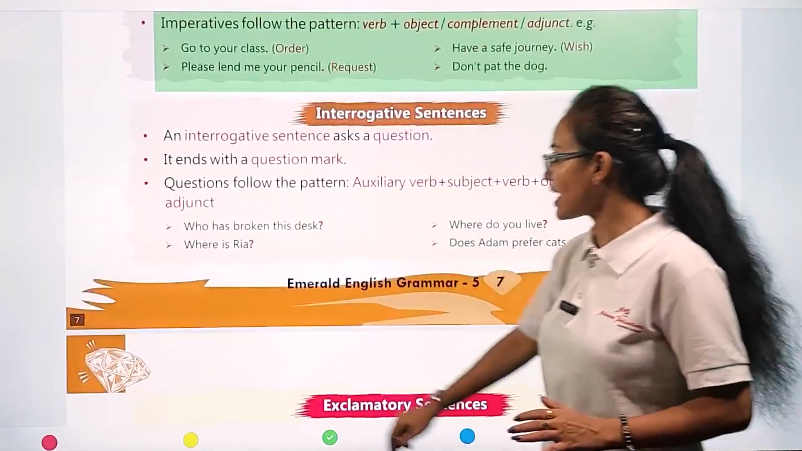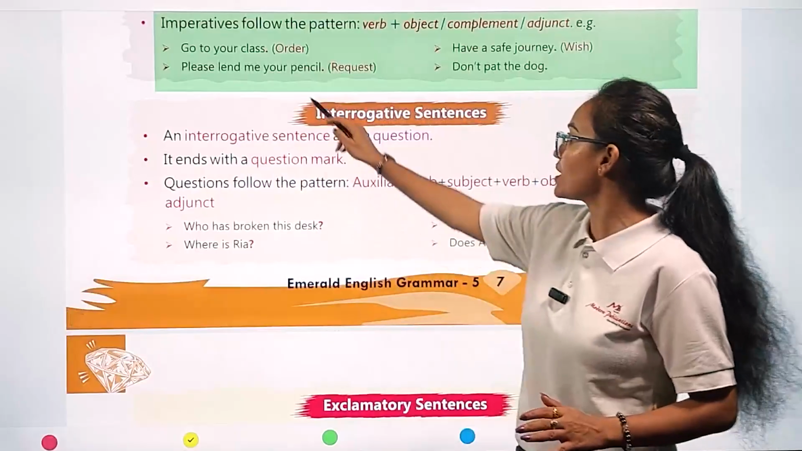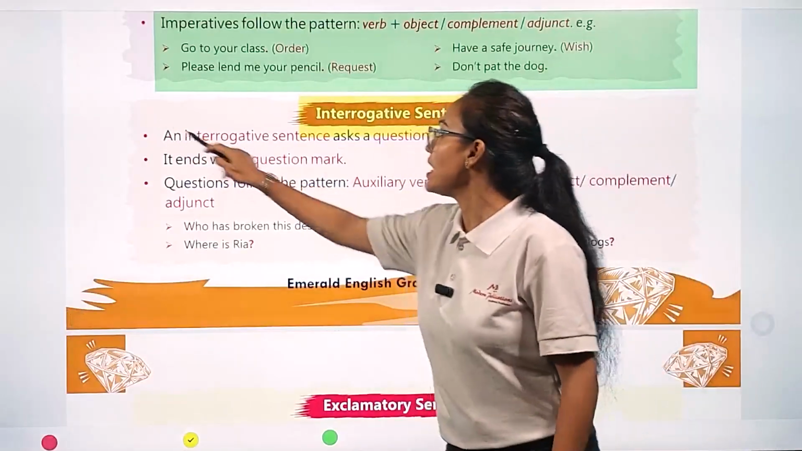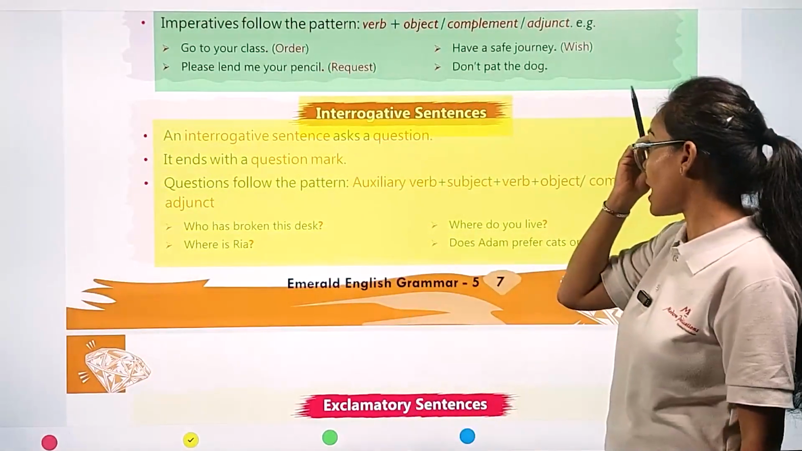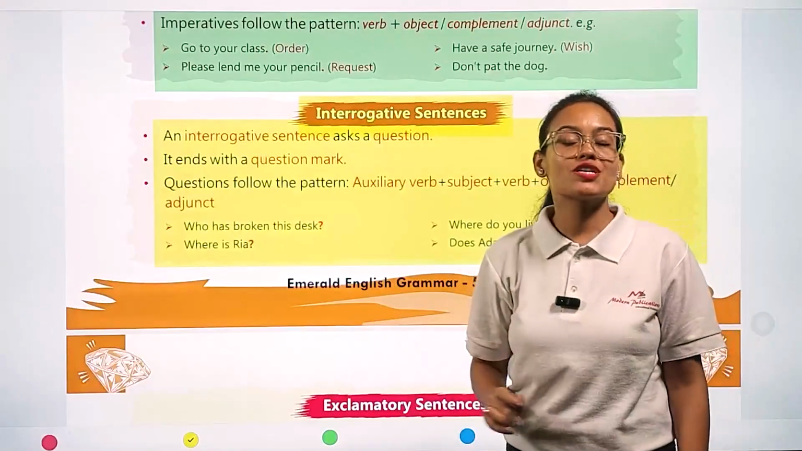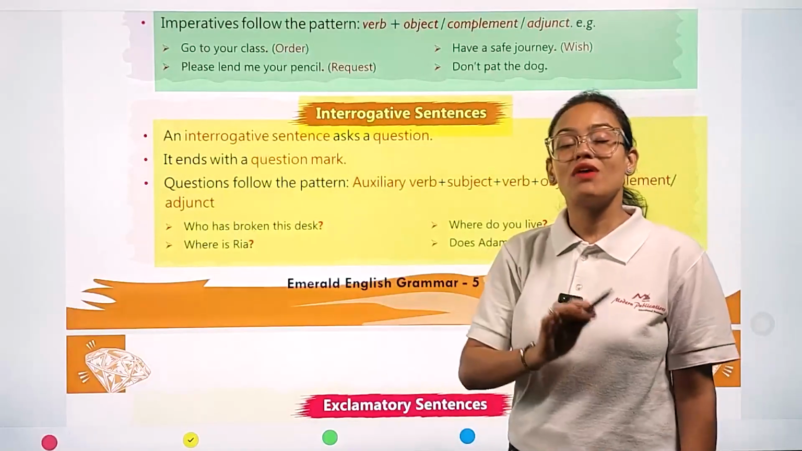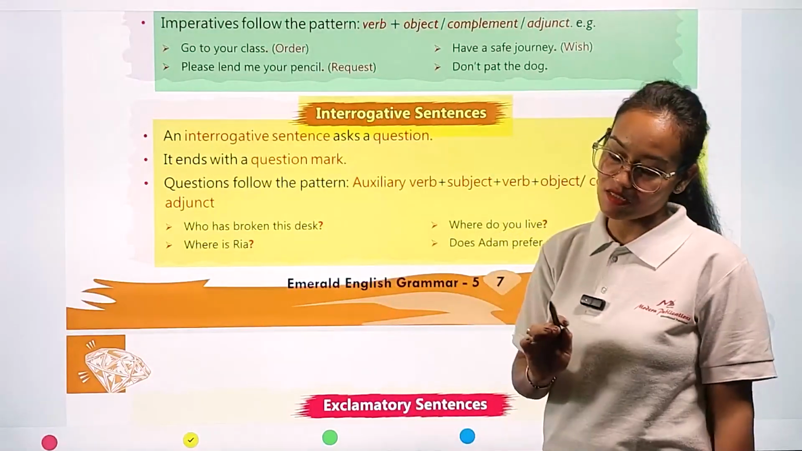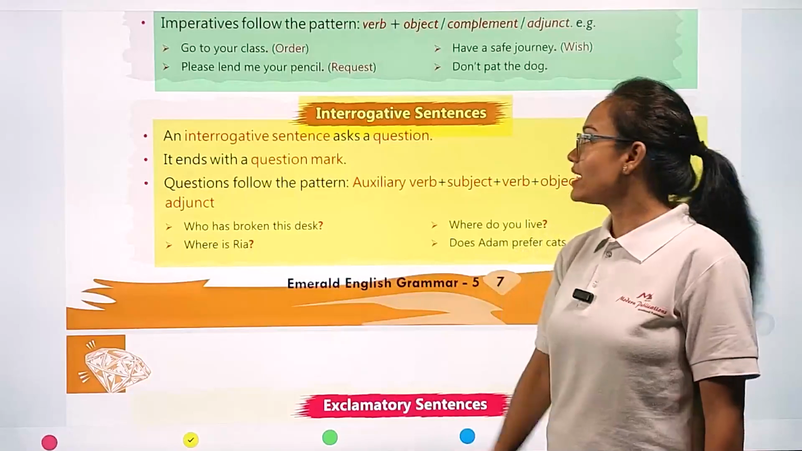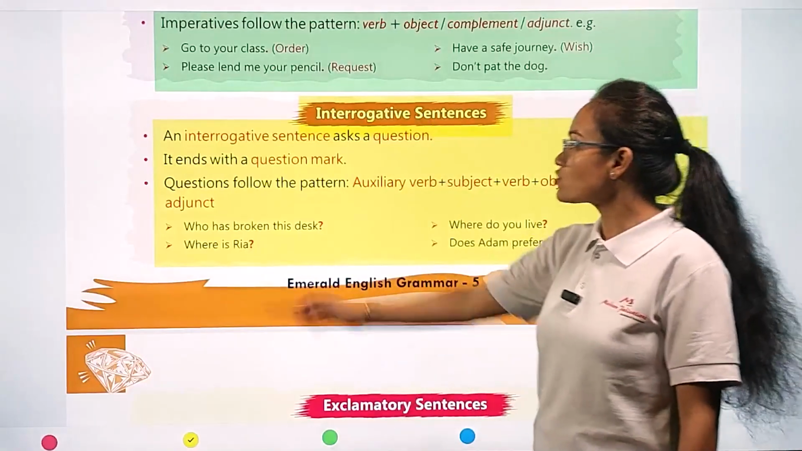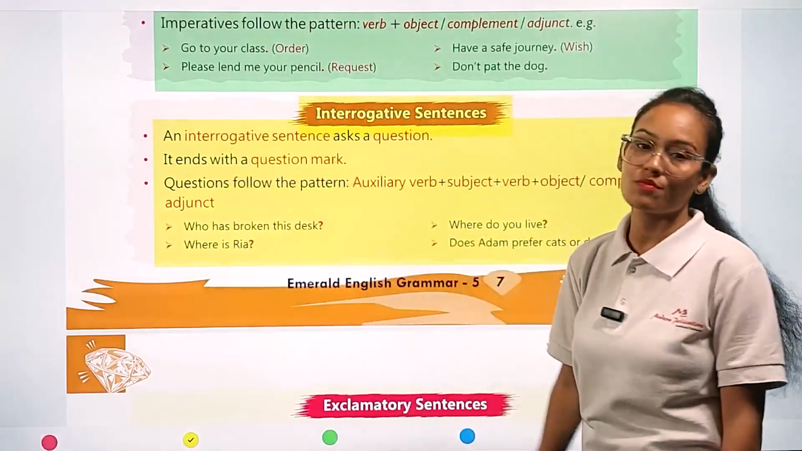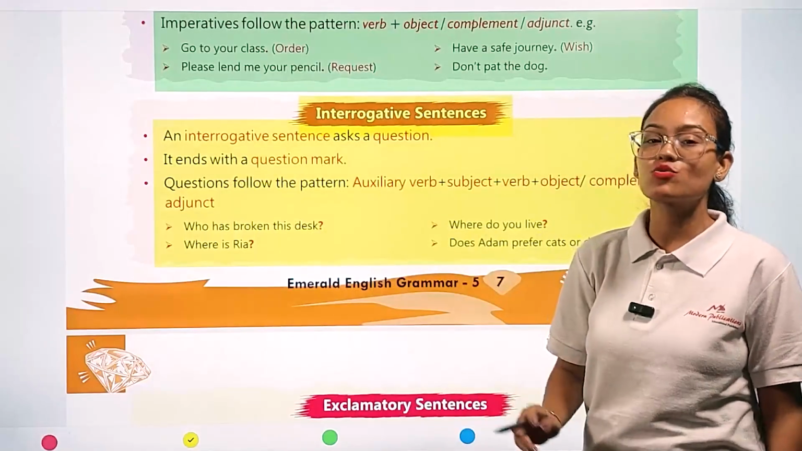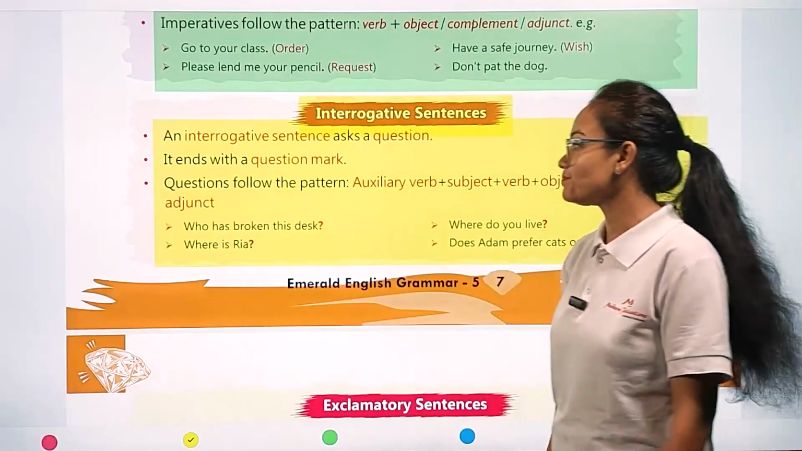Now we are going to see the interrogative sentences. Okay, what is the meaning of interrogative sentences? Let's see. An interrogative sentence asks a question. So whenever any sentence is asking a question, it means that sentence is an interrogative sentence. An interrogative sentence ends with a question mark. An interrogative sentence always ends with question mark punctuation.